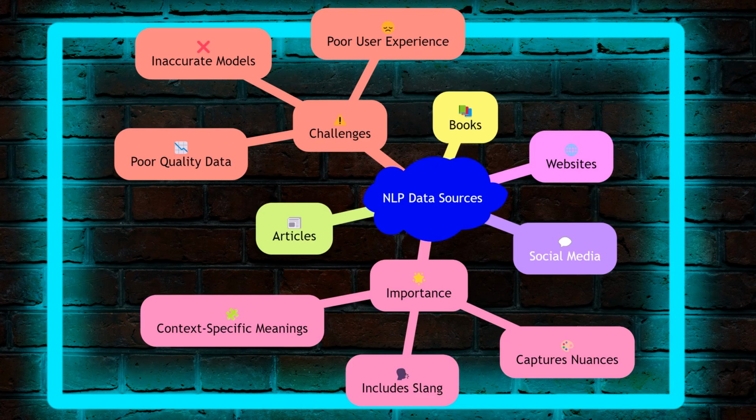In NLP, the quality and diversity of data sources are crucial for building effective models. Data sources provide the raw material needed for training and evaluating NLP algorithms. These sources can include text from books, articles, social media, websites, and more. The richness of the data helps in capturing the nuances of human language, including slang, idioms, and context-specific meanings. Without high-quality data, NLP models may fail to perform accurately, leading to poor user experiences and unreliable results.